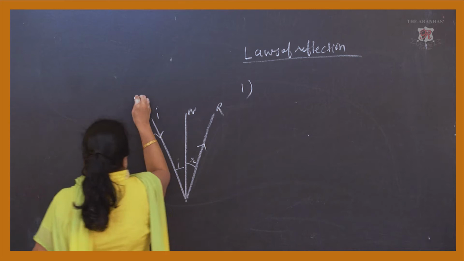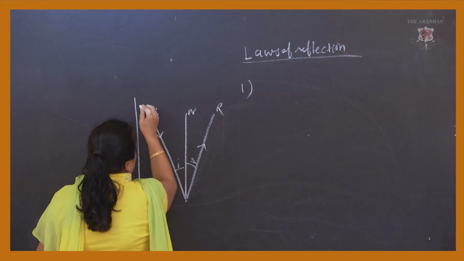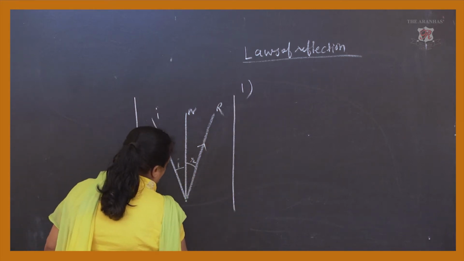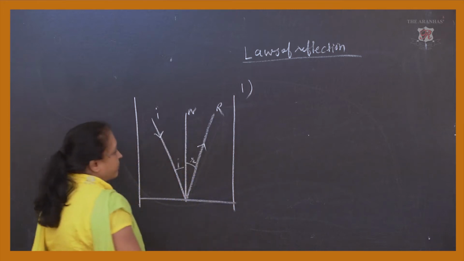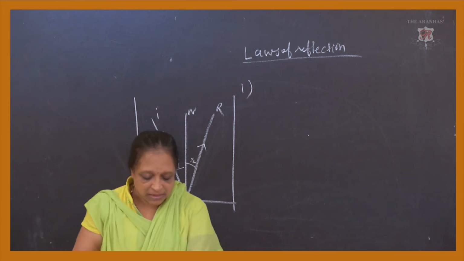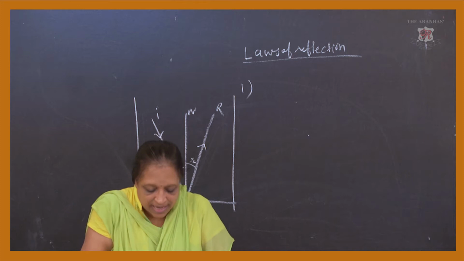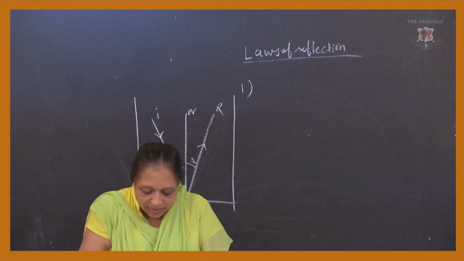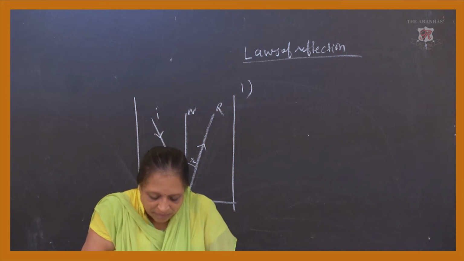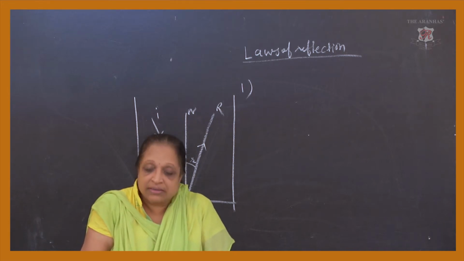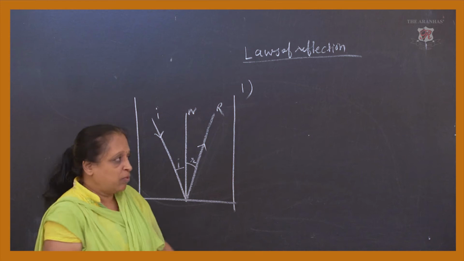So what does the first law say? The first law says that the incident ray, the normal to the reflecting surface, and the reflected ray are in the same plane. I'll write on the board.